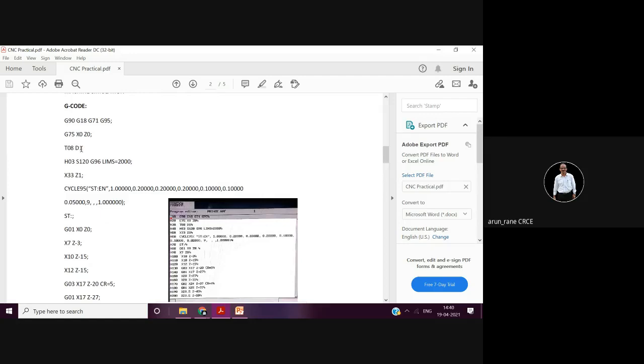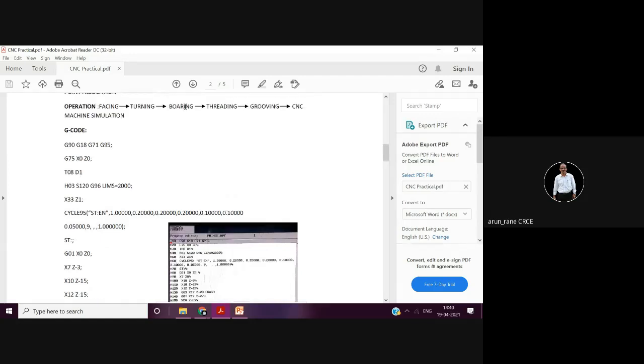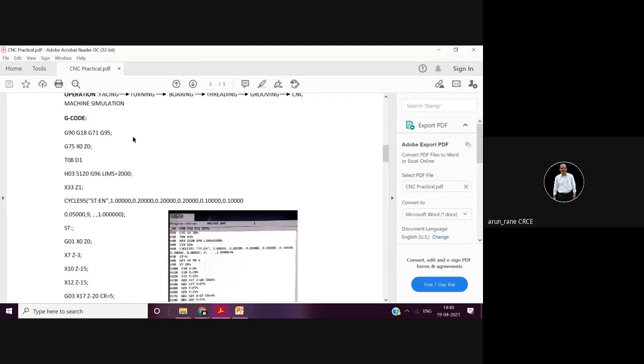Fine. Remember here there is no boring operation. It is just to mislead you. So now G90 is the absolute, G18 is the plane selection. G71, I don't know whether you remember the code. G71 is the metric input and G95 is the code for feed selection, that is in millimeter per revolution.